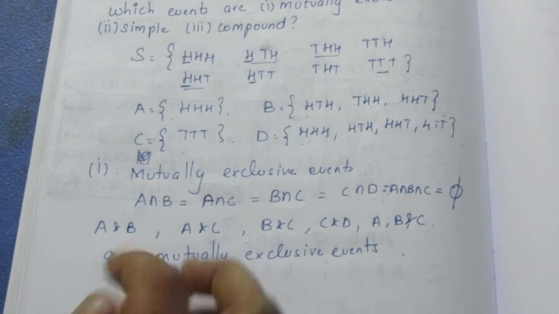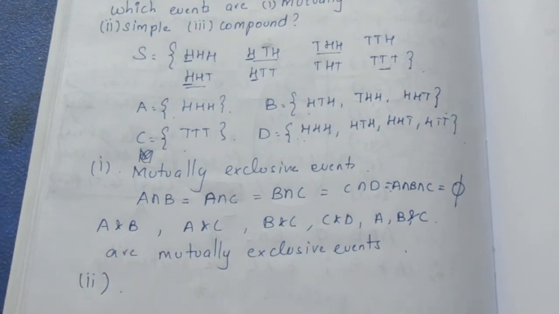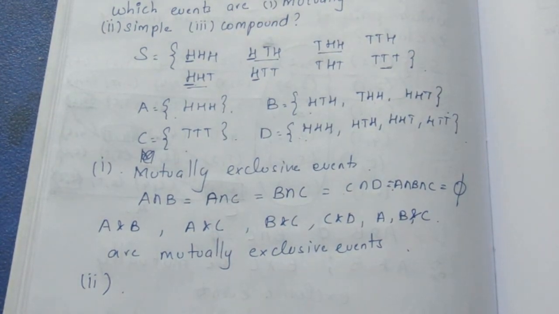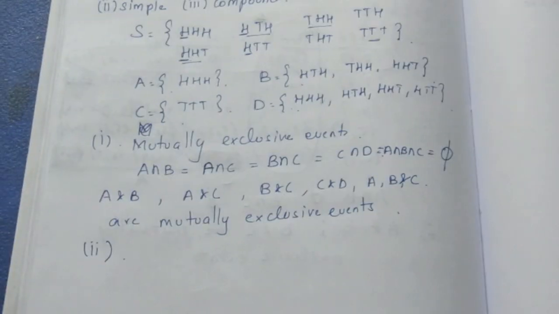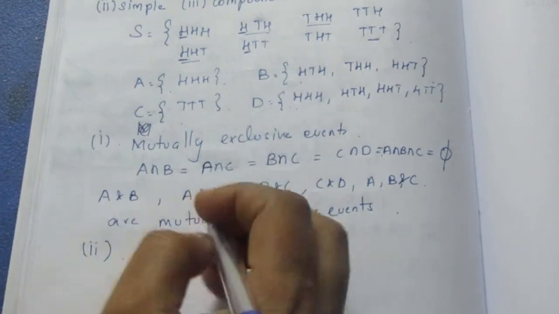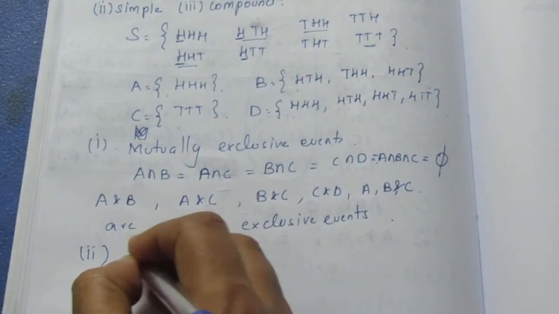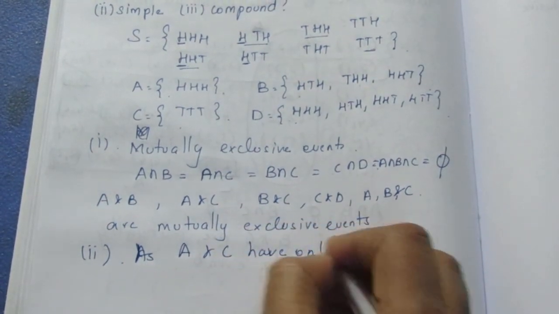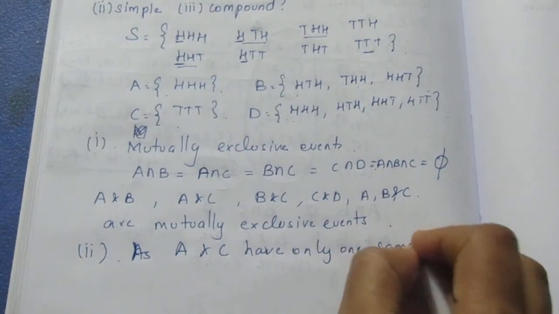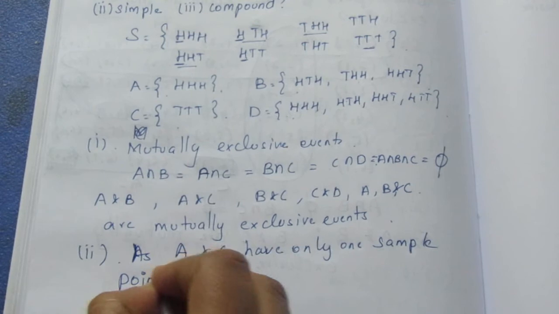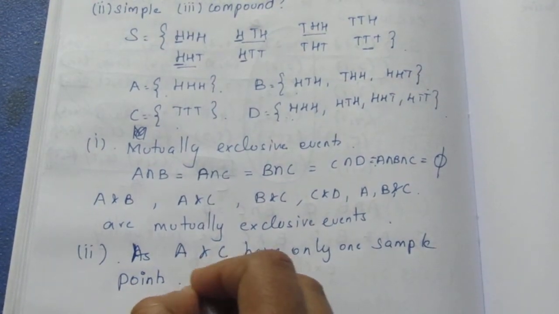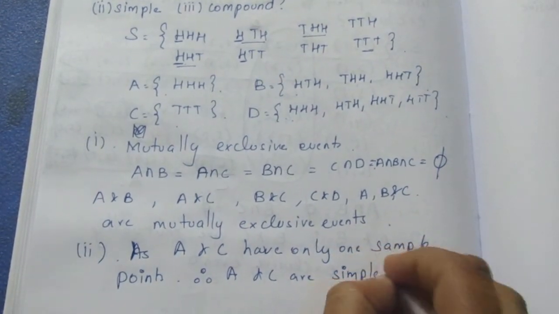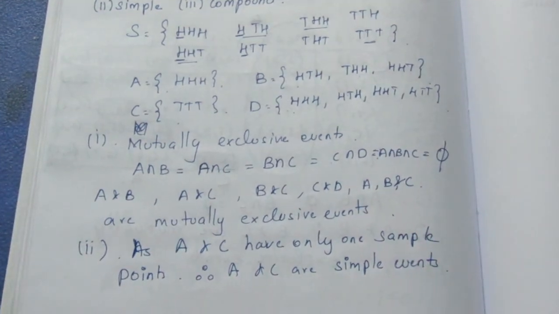We will move on to the second one. In the second one, they have asked for simple events. Simple events means it should have only one sample point. If you check A and C, they have only one sample point in it. Therefore A and C are simple events. So they are called simple events.